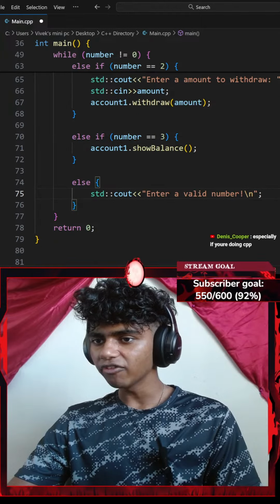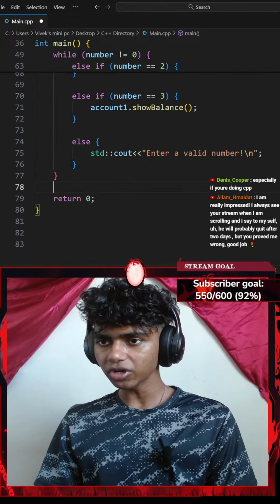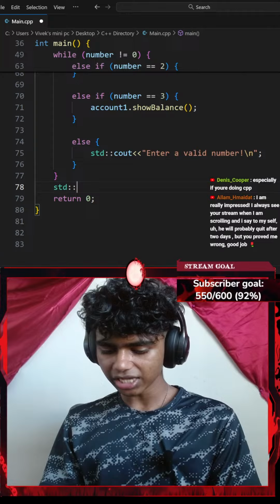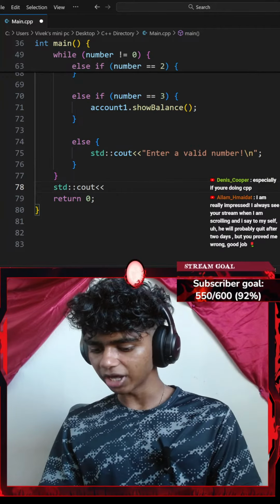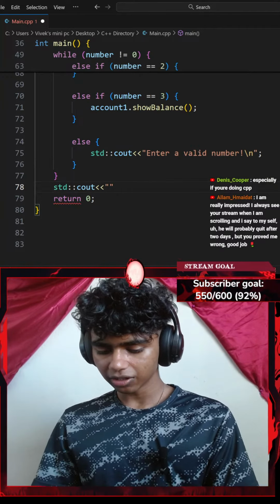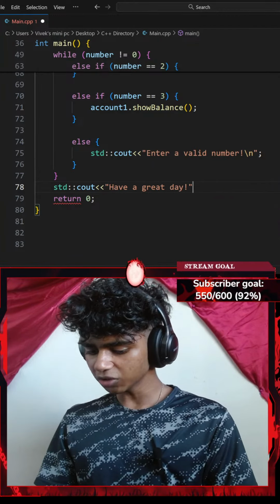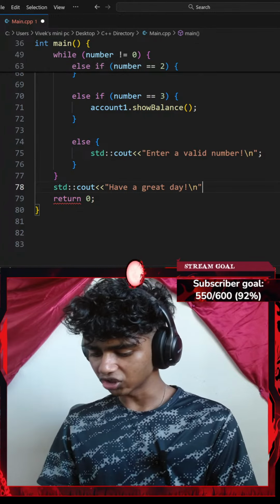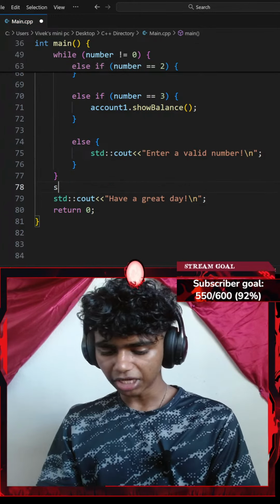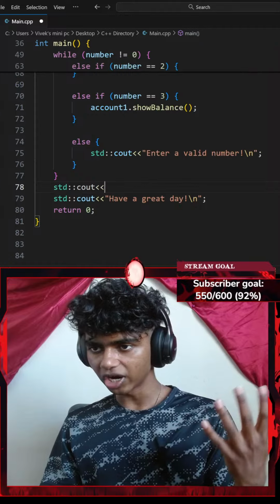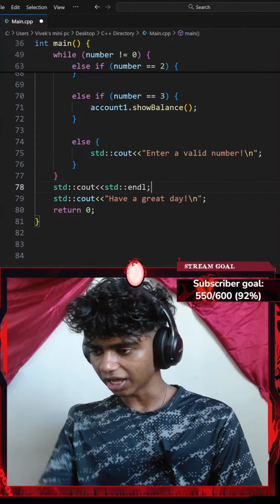Okay, else if my player exits the function, I'm gonna say something like a standard console output with an insertion operator. This should say something like have a great day. Okay, I think this should be pretty much good. Okay, I'll go with a new line ending with a semicolon. Maybe I add a standard console output with an insertion operator of a standard end line.